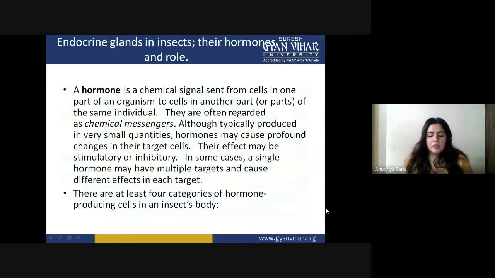So these two things were all about how things work inside the heart and kidney. Now we have to see a slightly different pattern: the endocrine glands in insects and their hormones and their role. Not only humans and big animals have hormones, insects also have endocrine glands. In this part of the lecture, we are going to see how the endocrine glands inside the insect work.